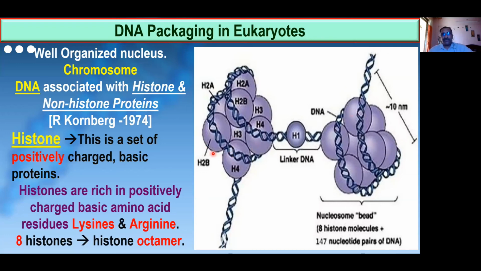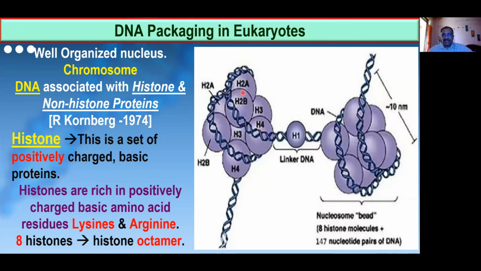And these histones, you can give them names like this. There are 4 types of histones: H1, H2, H3, and H4. How many types of histones are there? 4 types of histones. H1, I repeat, H1, H2, H3, H4.